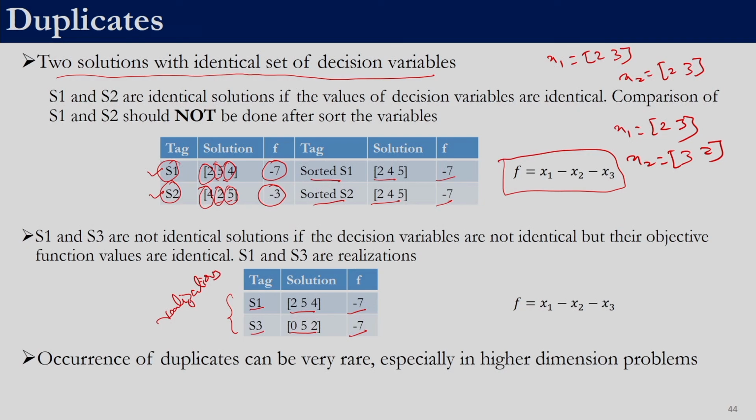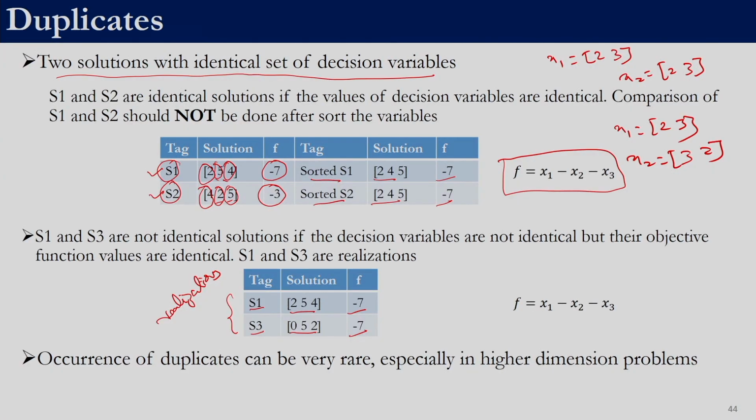So, duplicates are when two solutions are identical, the decision variables are identical, again without sorting. Those are duplicate solutions. Now if you look at the equations, the new solution which we are generating in the teacher phase or in the learner phase uses random numbers, and since we will be generating them on a computer, those random numbers would definitely be different. So, it is very rare for us to come across duplicates, especially if our problem dimension is high.